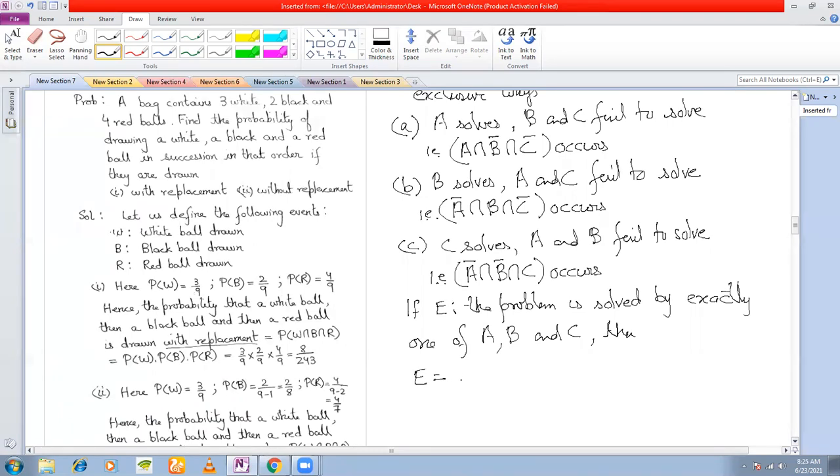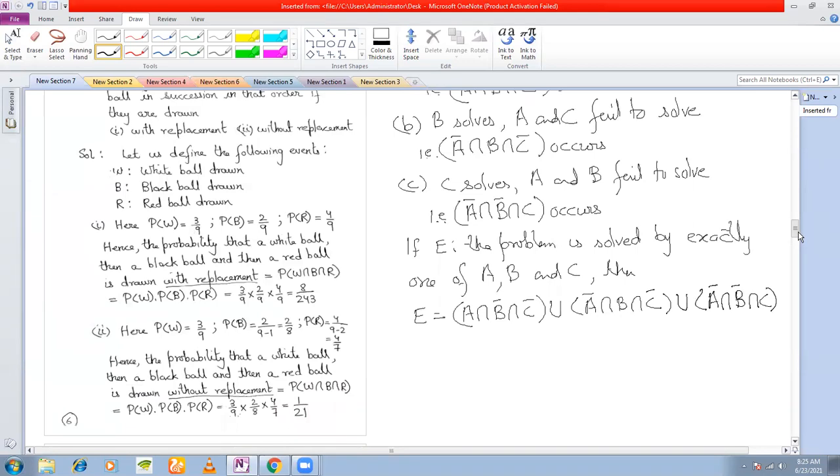E is composed of three events, as I have listed above: A intersection B bar intersection C bar union A bar intersection B intersection C bar union A bar intersection B bar intersection C. And if you take probabilities, all these are mutually exclusive.